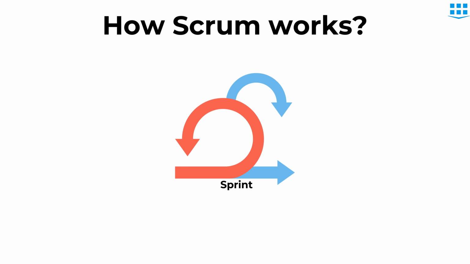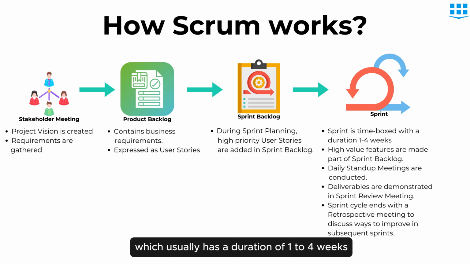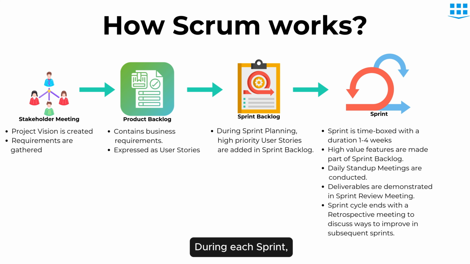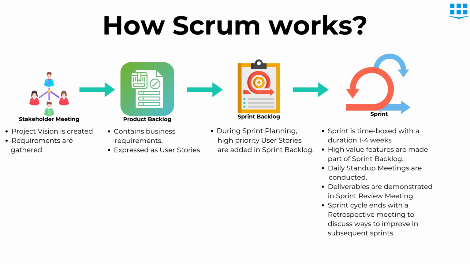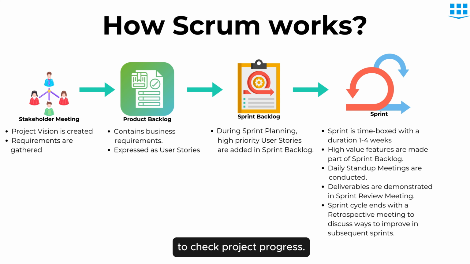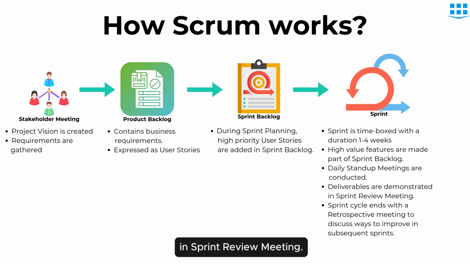Next is sprint. Sprint is a time-boxed activity which usually has a duration of 1 to 4 weeks. During each sprint, features of highest value are brought in sprint backlog. Daily stand-up meetings are conducted to check project progress. In each sprint, deliverables are released and presented to customer in sprint review meeting.